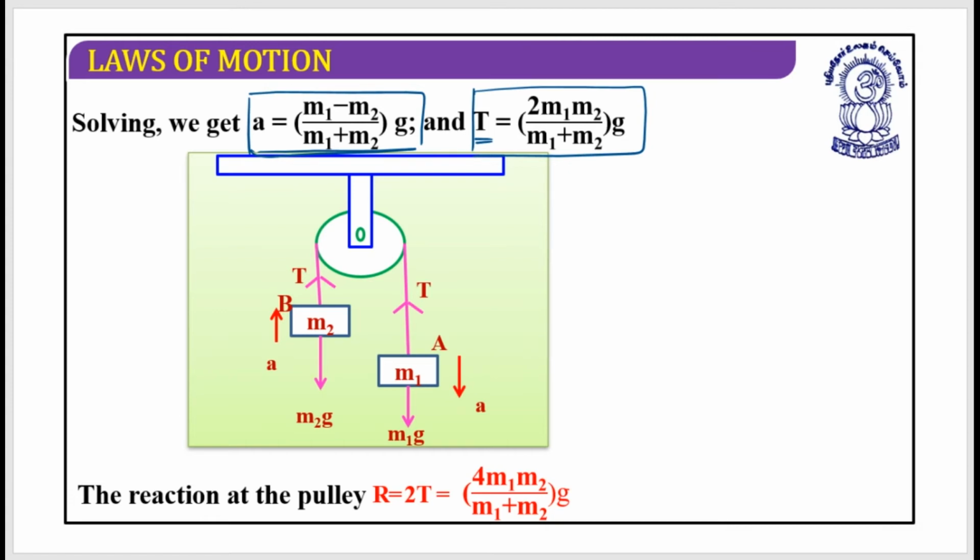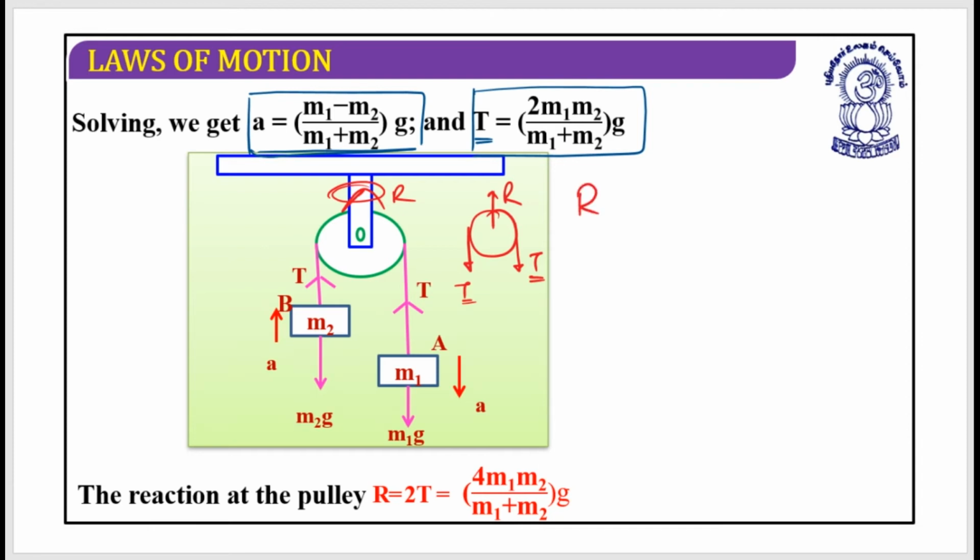Yes, one more thing, the reaction of the pulley, that means the force acting at this point. If you understand this very carefully, this is the pulley, this is the force R, this is T, this is T. For the pulley, these two tensions should be in the downward direction, because tension always acts away from the body.